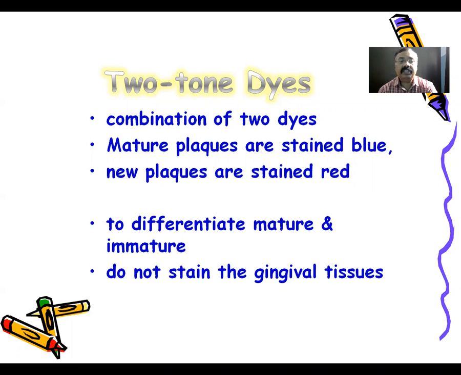So one can differentiate between the mature plaque and the new formation of plaque. Along with that, it does not stain the gingival tissue. This is the most important advantage with the two-tone dyes.